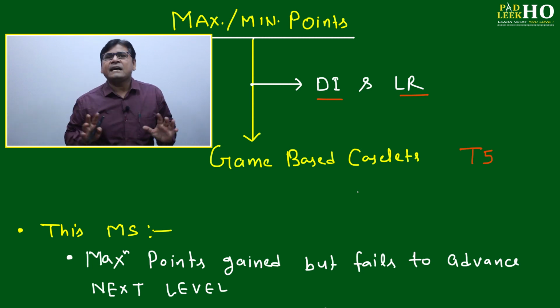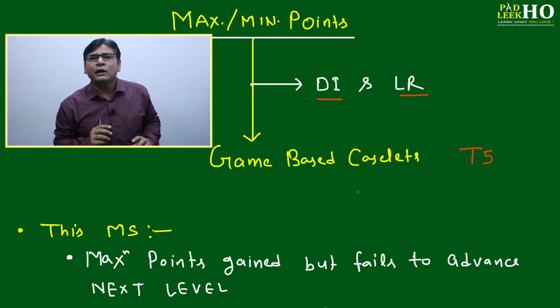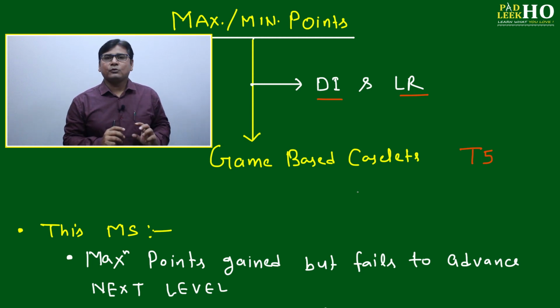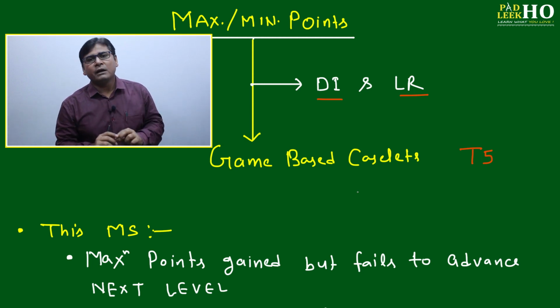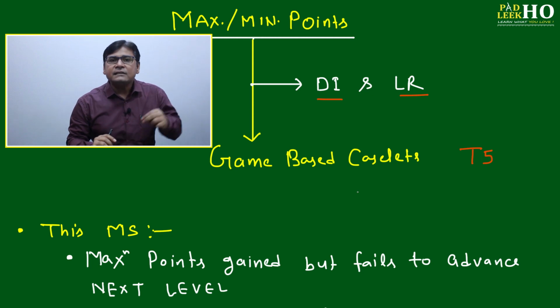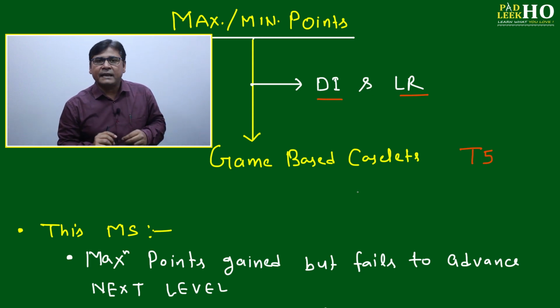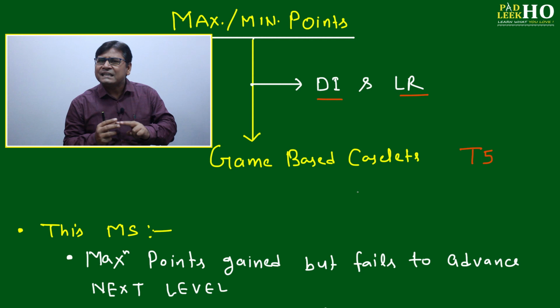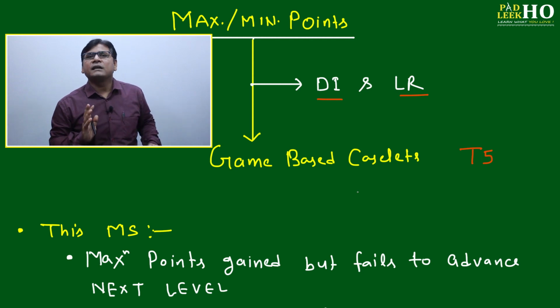But in any type or category of tournament, two things are very common. One is distribution of numbers. Another is selection of the numbers, or you can say selection of the variables among different things. Basically, these are the only two things we do to solve a game-based caselet.